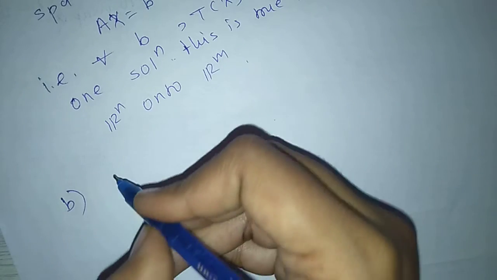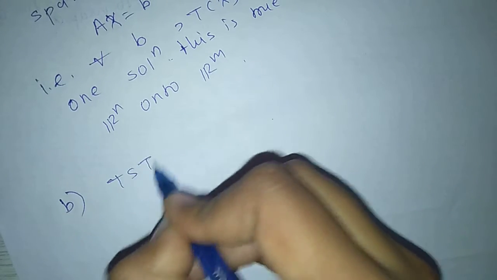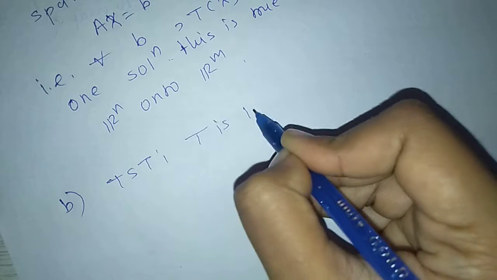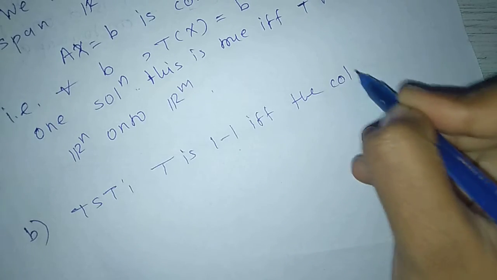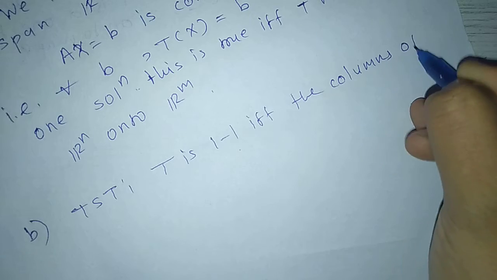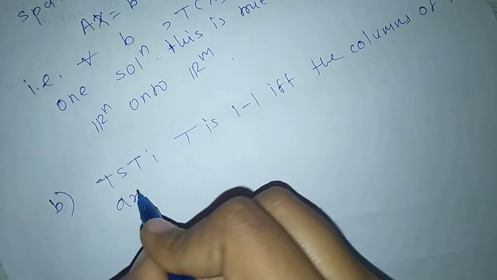Next, B part. To show that T is 1 to 1 if and only if the columns of A are linearly independent.